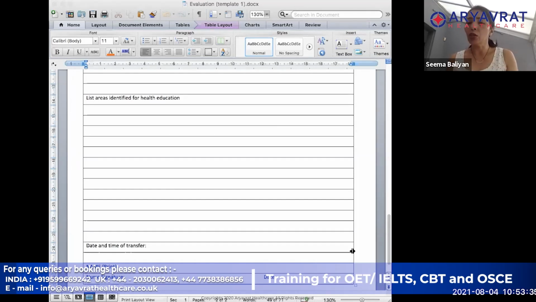So this is not today's date. It is possible that the patient is going to be transferred today in the evening, but it has to be the date and time which have been given to you, when the patient is actually going to be transferred. The next section is, of course, you have to write your name, your signature, and the date. That is the date that you are going to be using as today's date.